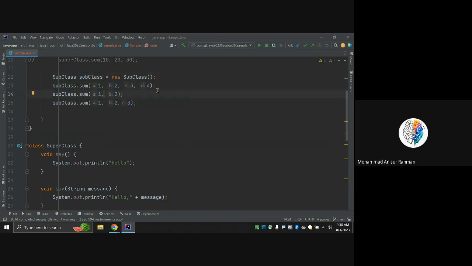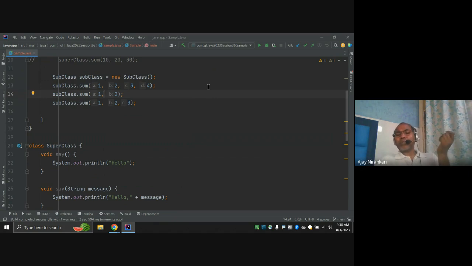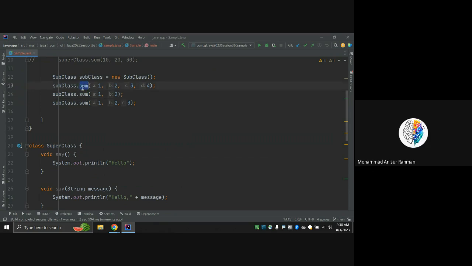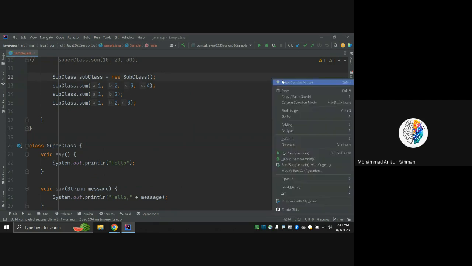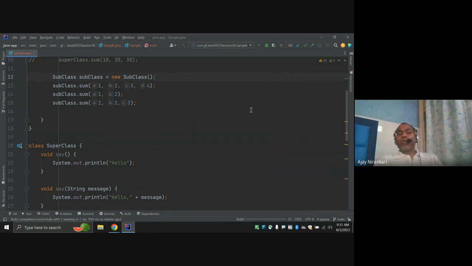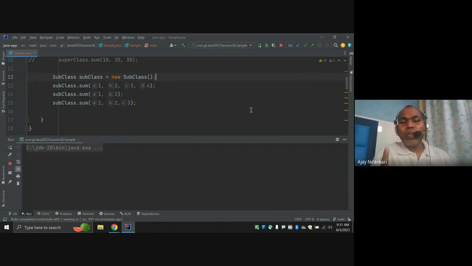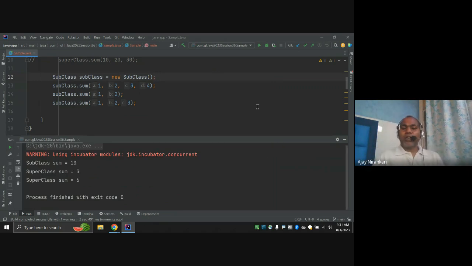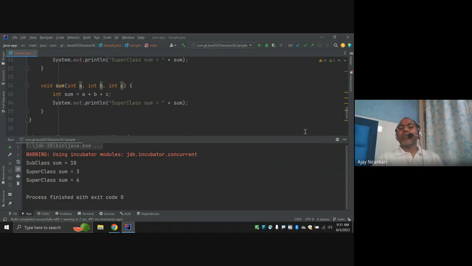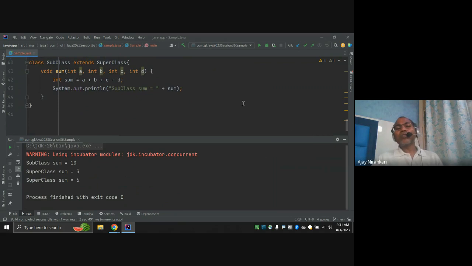So this is the definition of overloading. Means on any class object, you can call the same method again and again with different input parameters. That means this sum method is an overloaded method. So you can say overloading is not only in one class; in the case of inheritance, you can also achieve overloading.